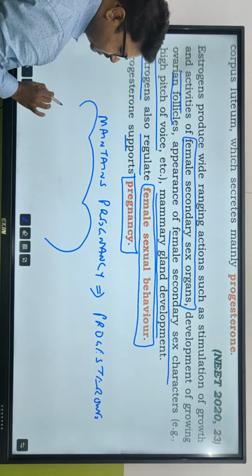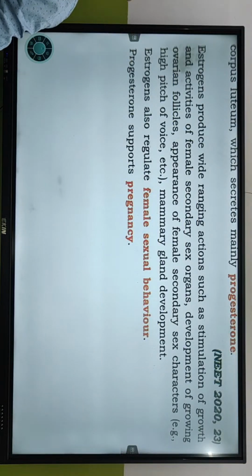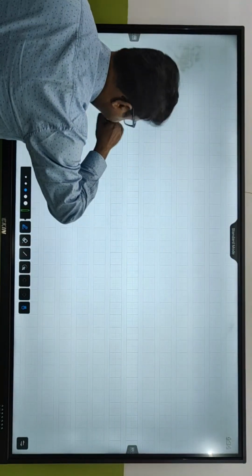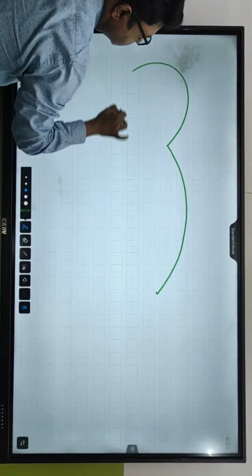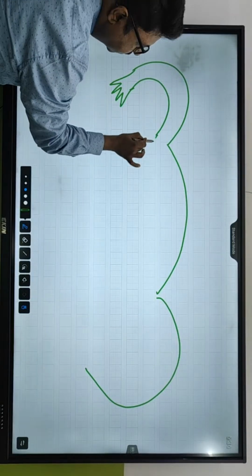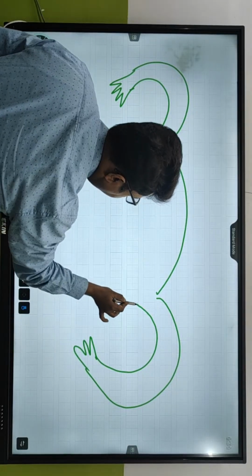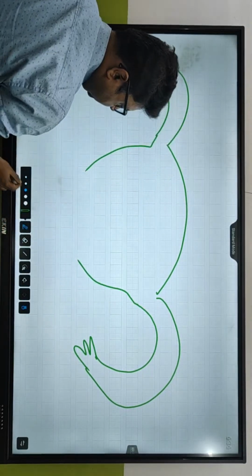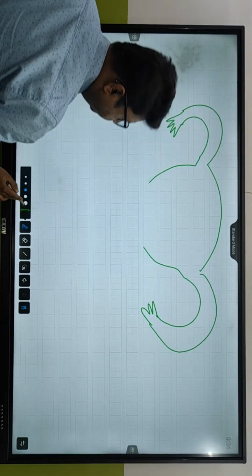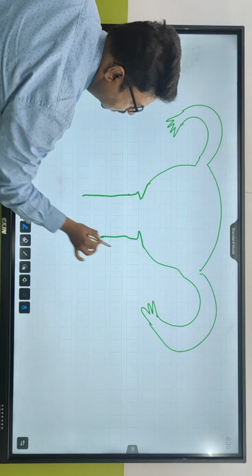This is uterus. Just hold on. Let me show you on this whiteboard. This is fimbriae, the finger-like projections. Now, this is ovary.